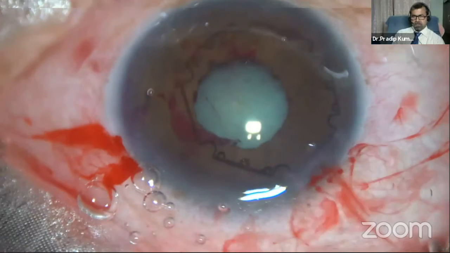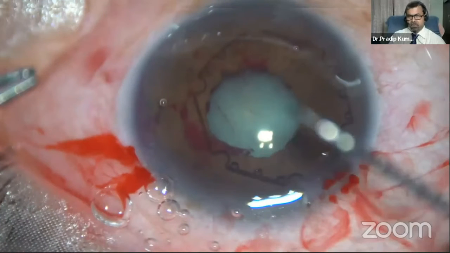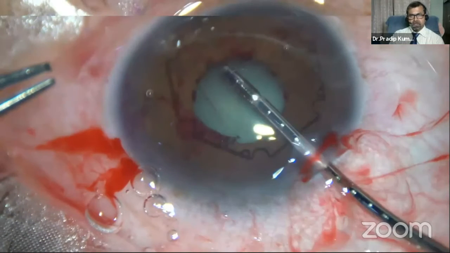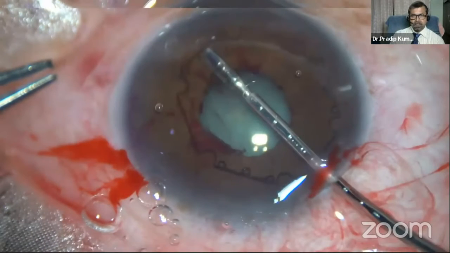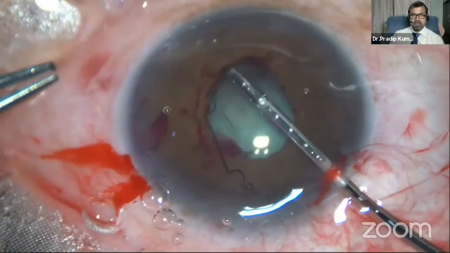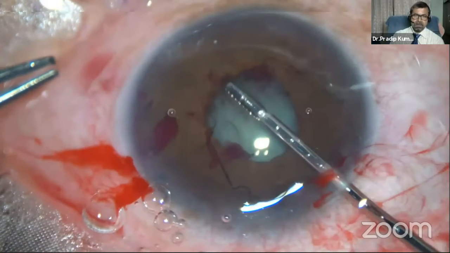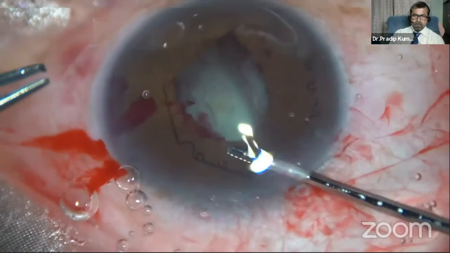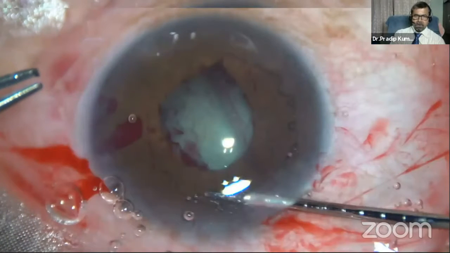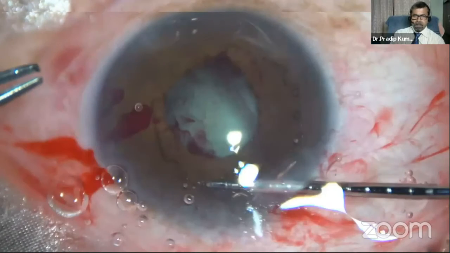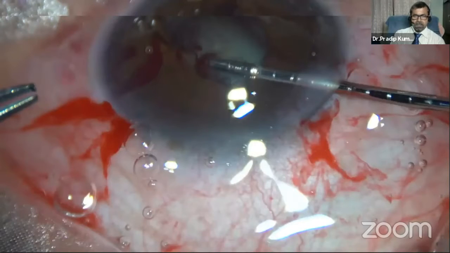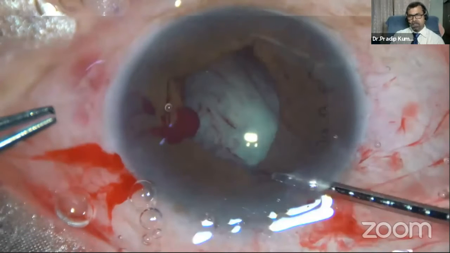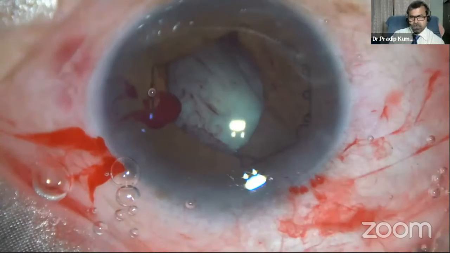We should use some visco behind the iris to make some room, and then go to the 5 o'clock flange, hold the middle tab and tuck this under the iris. And now hold the tab at 1 o'clock and tuck this. If the anterior chamber becomes shallow, we should refill the anterior chamber with visco.